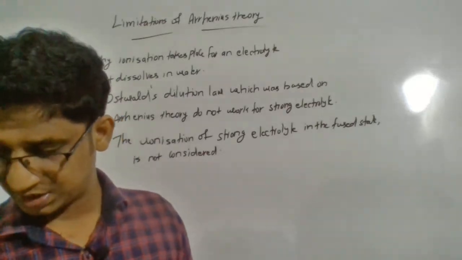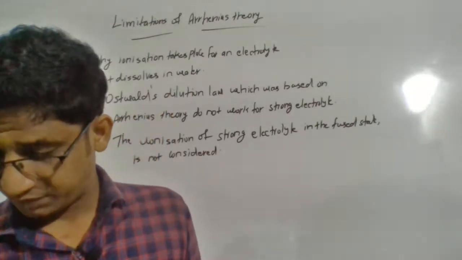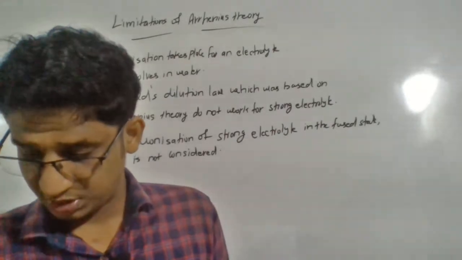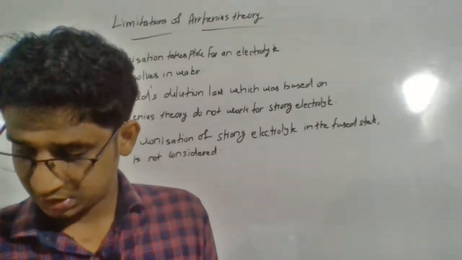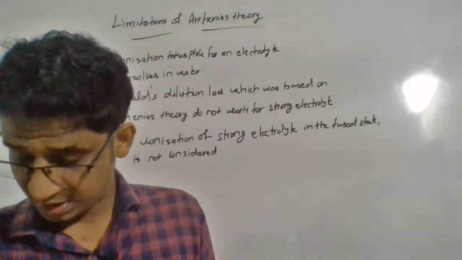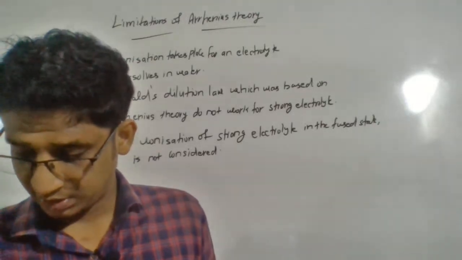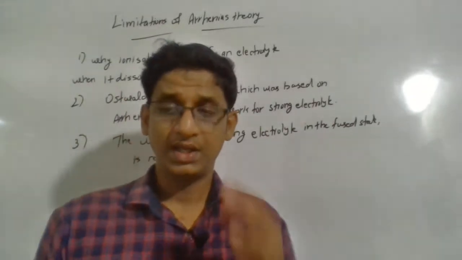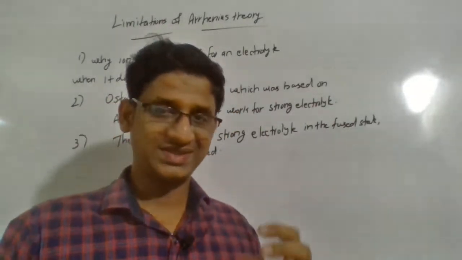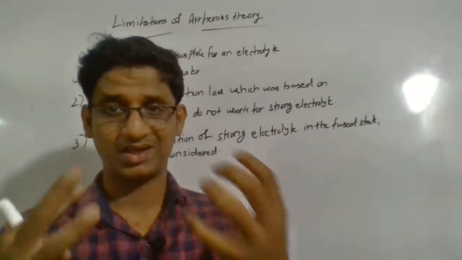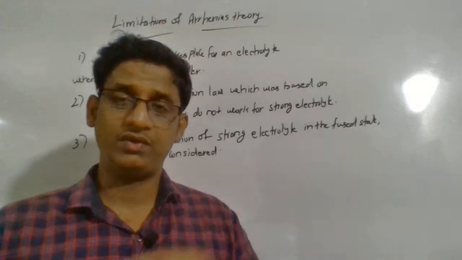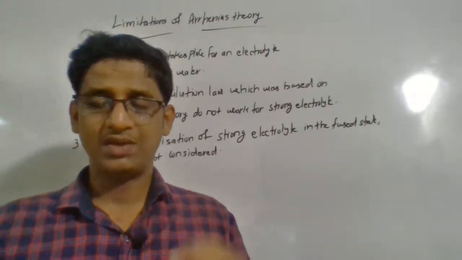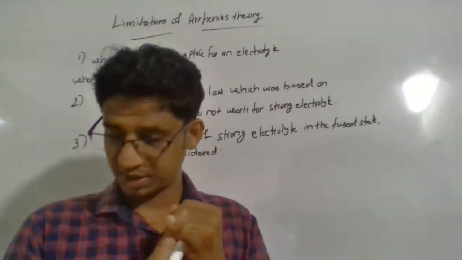Next one, Arrhenius theory assumes the independent existence of ions but fails to account for the factors which influence the mobility of the ions, such as the electrostatic force of attraction, particularly in a solution of moderate concentration. Electrolytes exhibit different mobility. We're talking about ionic mobility. Different ions have different mobility in a solution with respect to the concentration. That's one of the factors.